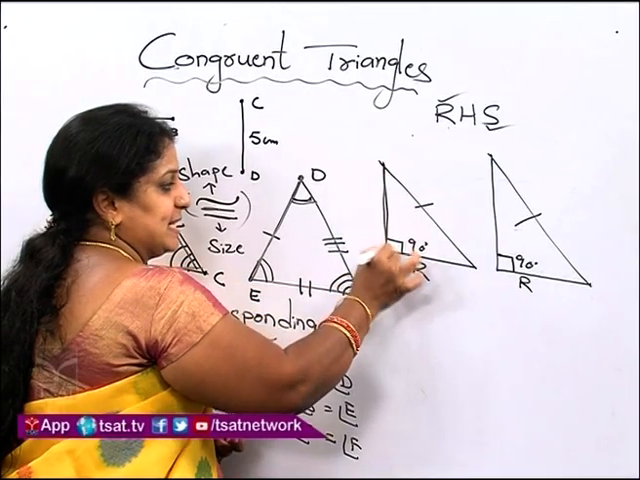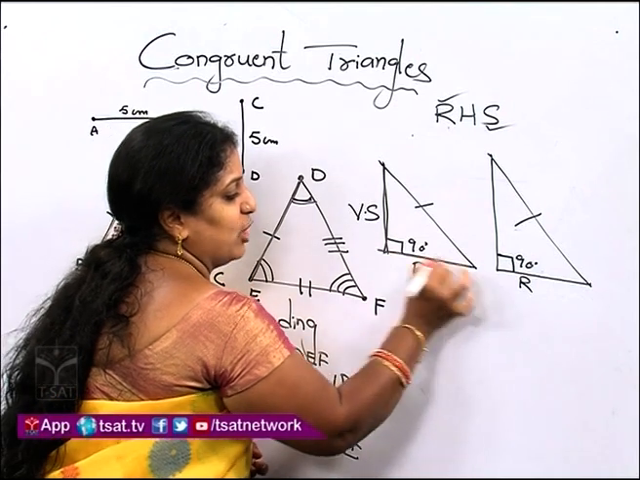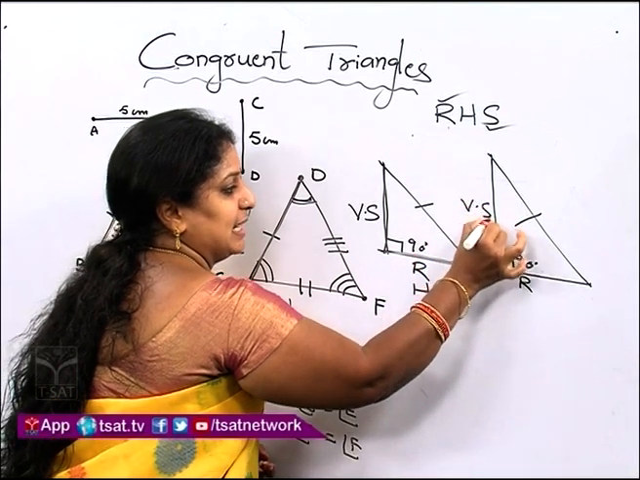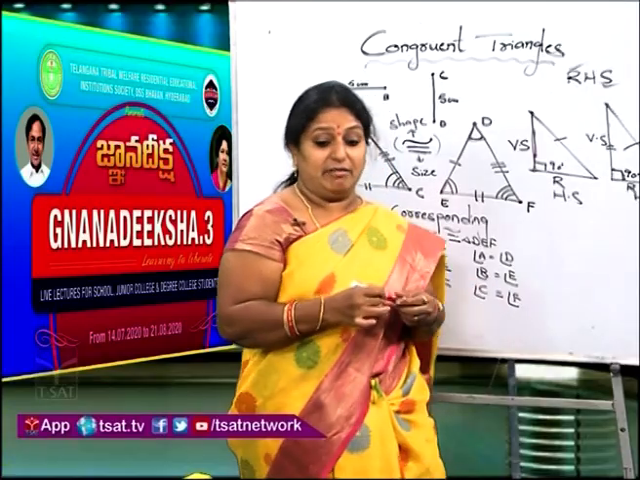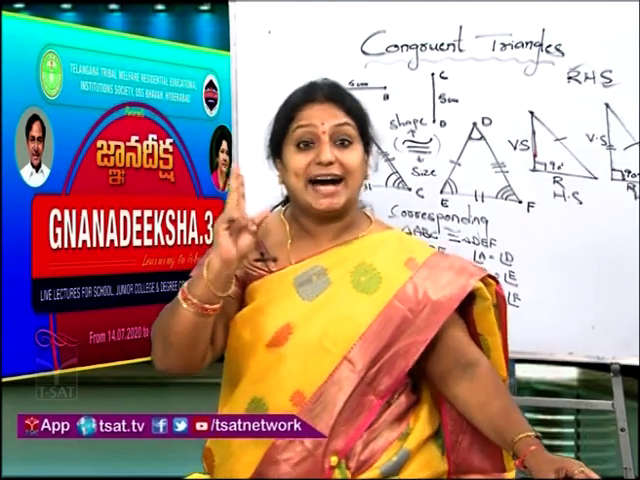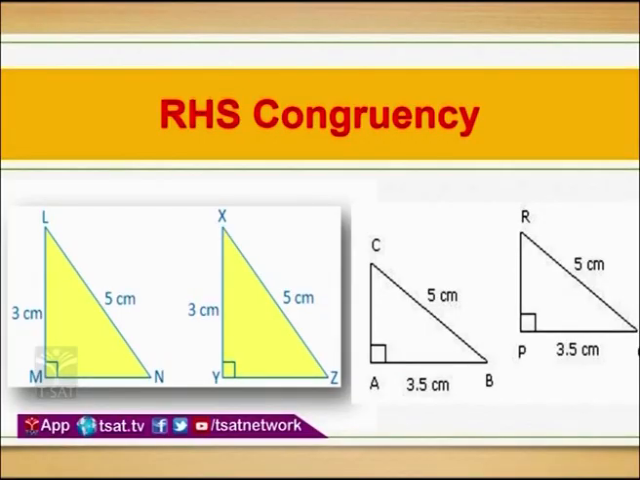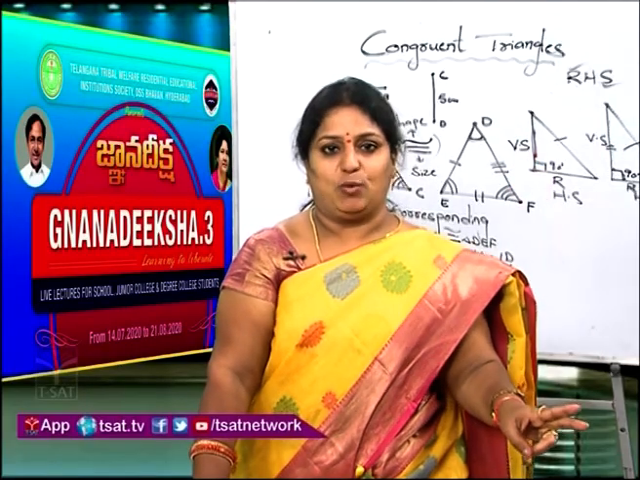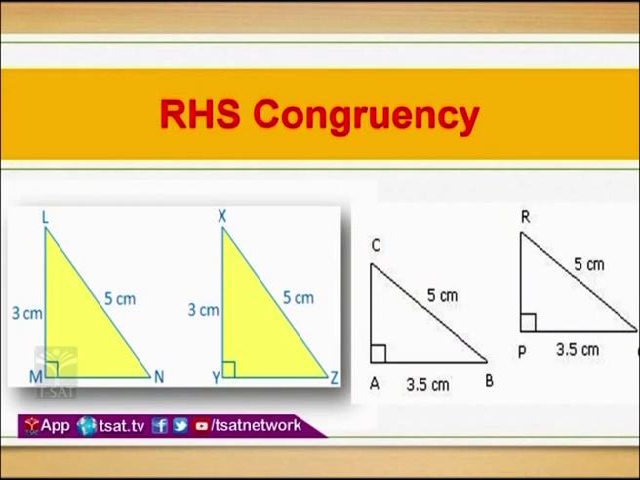This is the vertical side and this is the horizontal side. Here also, vertical side and this one is horizontal side. So whenever 2 triangles are satisfying RHS congruency criteria, children, either we can prove both vertical sides are equal or horizontal sides are equal. Now look at the slide here.